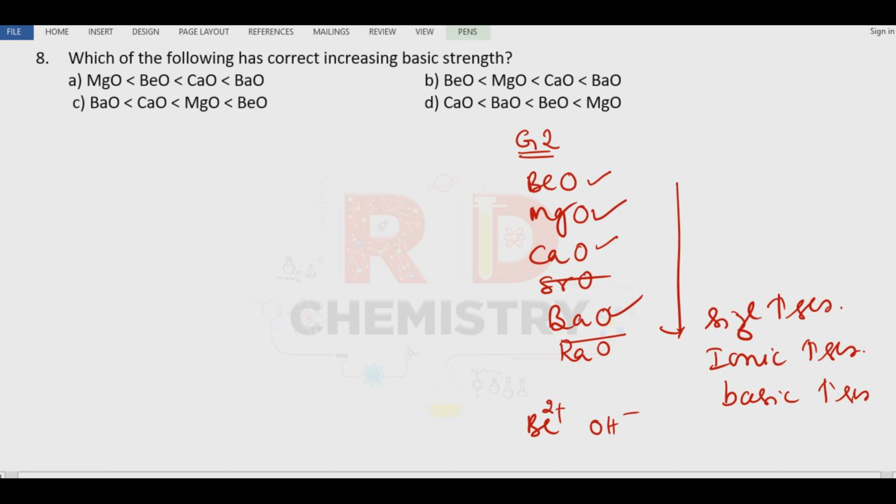So down the group ionization becomes easier, giving greater basic strength. Beryllium oxide should be the least basic, and barium oxide should be the strongest basic in nature. Therefore the answer is option number B.